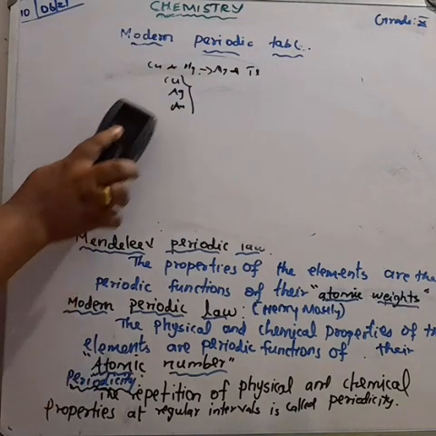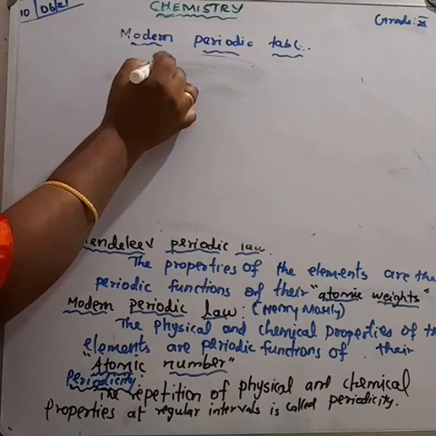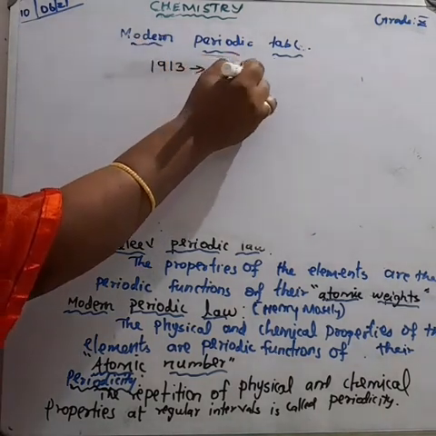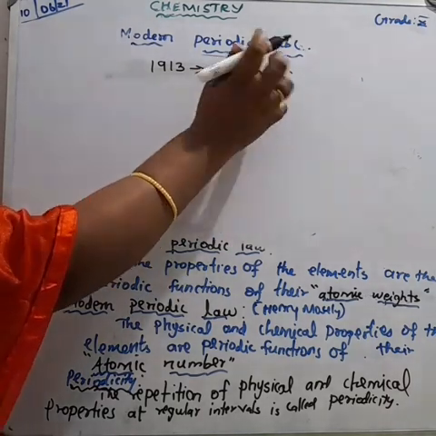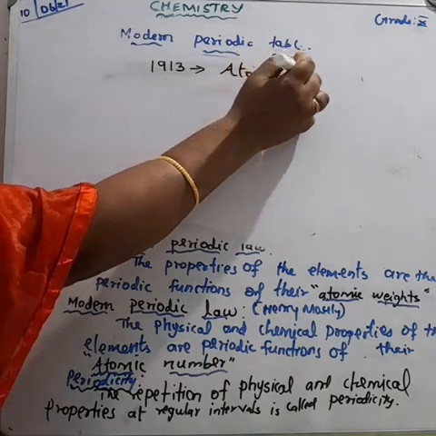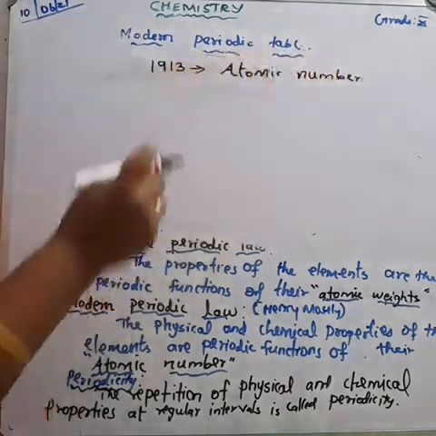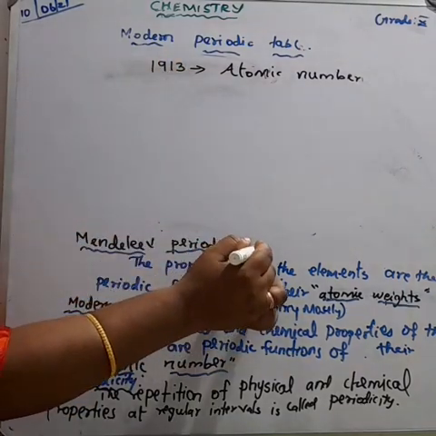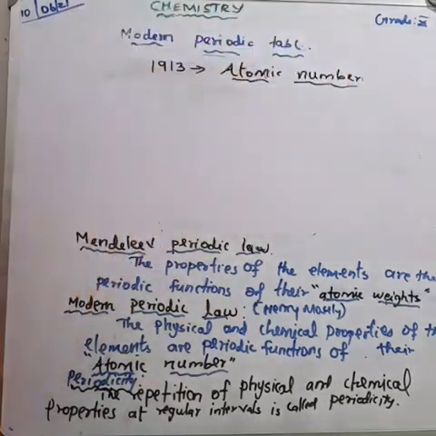In order to overcome these limitations, in 1913, Henry Moseley classified the elements based on their atomic number. Mendeleev classified the elements in increasing order of their atomic weight, but Moseley's classification is based on increasing order of their atomic number.